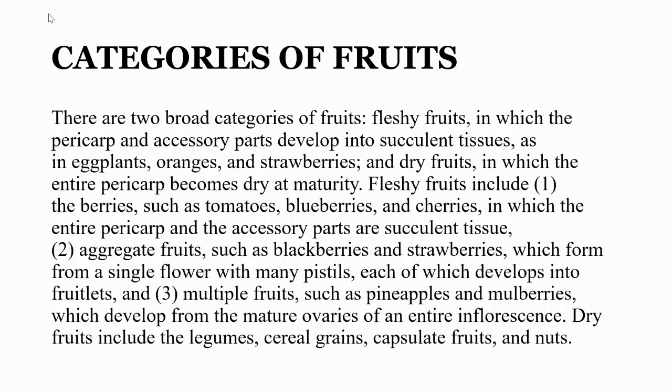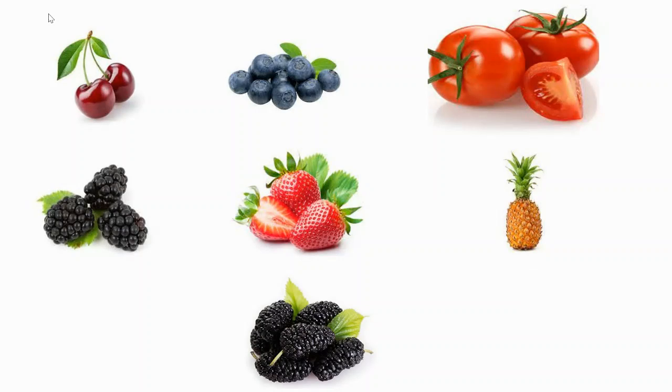Aggregate fruits such as blackberries and strawberries form from a single flower with many pistils, each of which develops into a fruitlet. And the third is multiple fruit, such as pineapple and mulberries, which develop from the mature ovary of an entire inflorescence. Dry fruits include the legumes, cereal grains, capsulated fruits, and nuts. So these are the examples of some fruits which you can see, like cherries, blueberries, tomatoes, strawberry, blackberry, pineapple, etc.